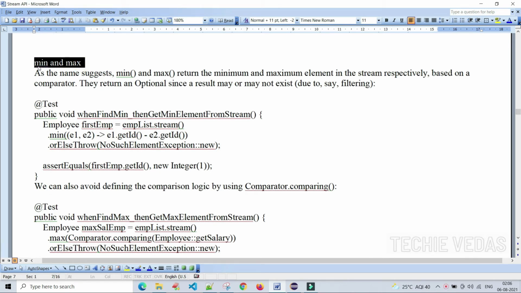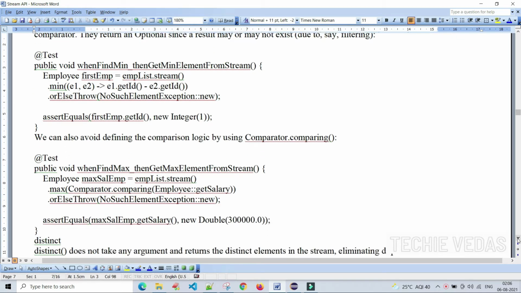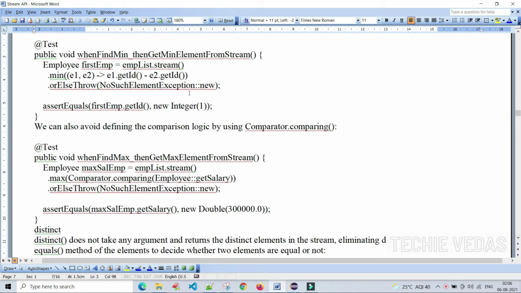Min and max methods are functions. As the name suggests, min and max return the minimum and maximum element in the stream respectively, based upon a comparator. Here also they return an optional, since a result may or may not exist. Okay, however, this is the easy method only, we knew it very well.